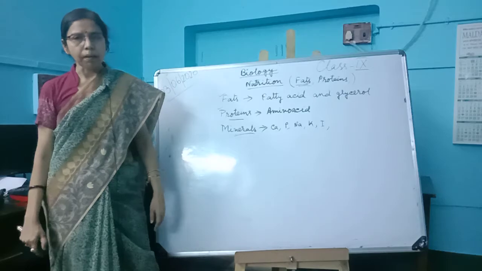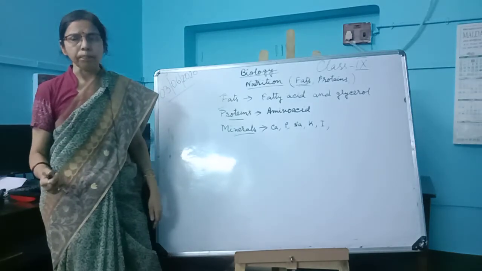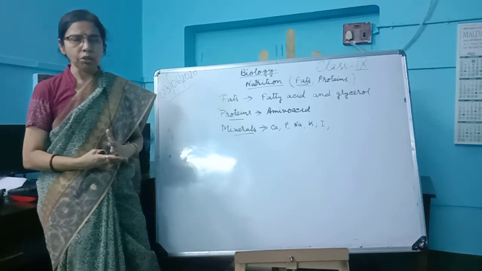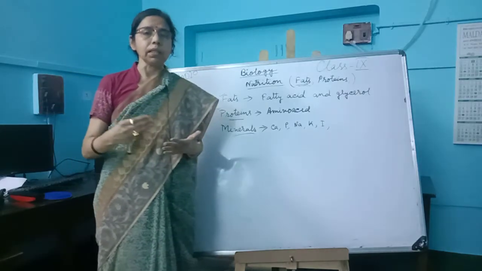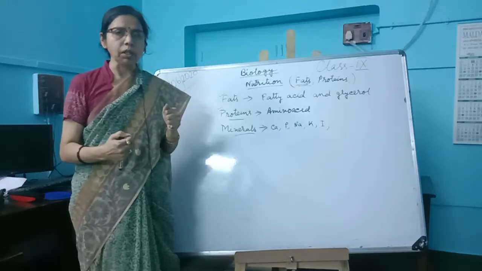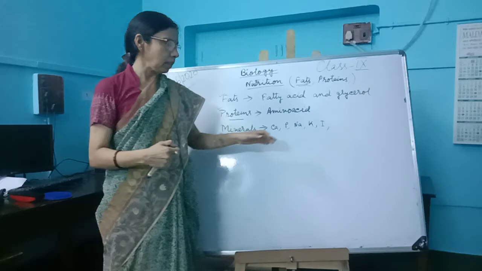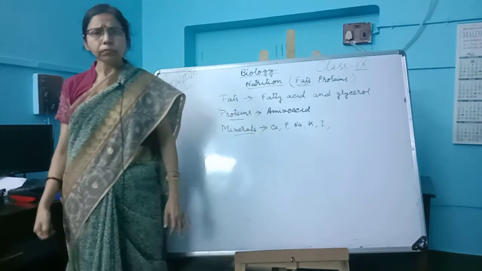They help in the stimulation of our nervous system, and the retention of water inside the body is also controlled by sodium and potassium.